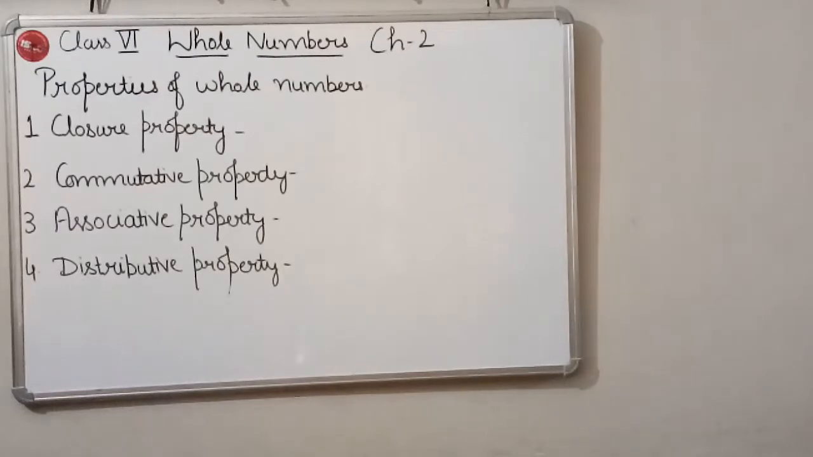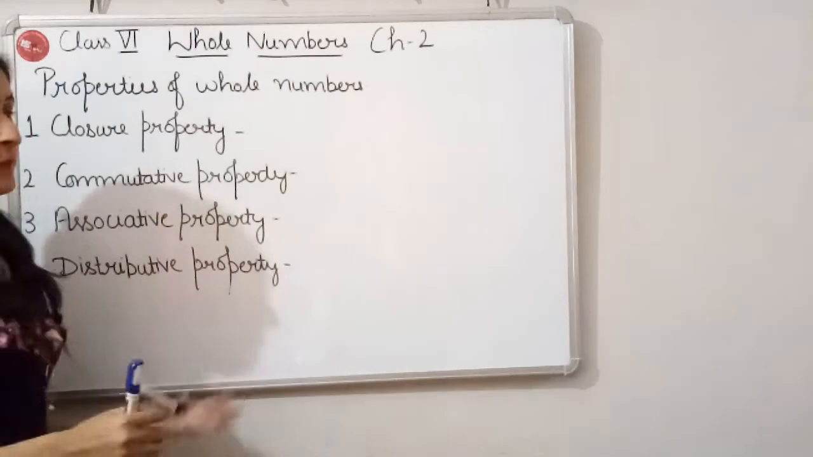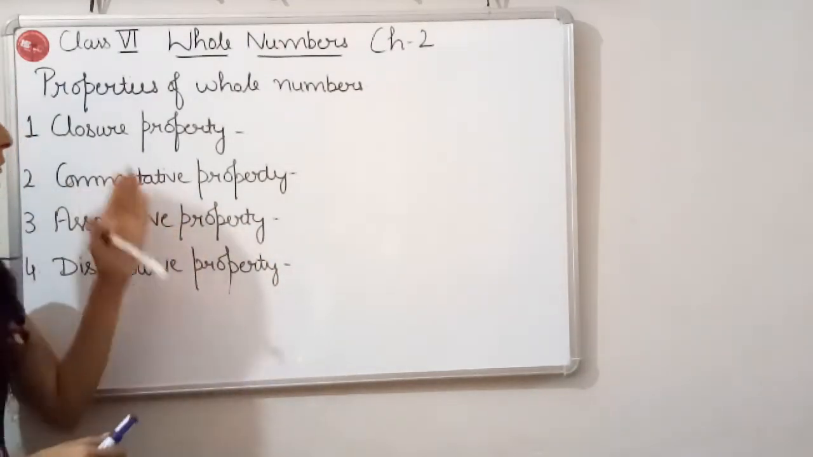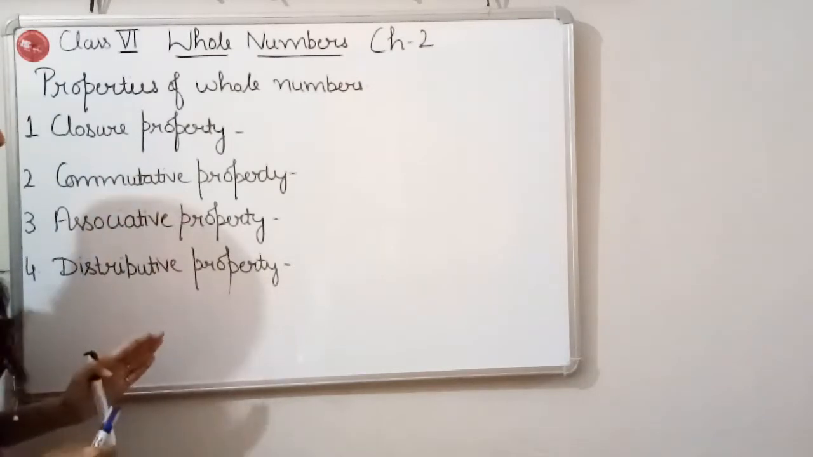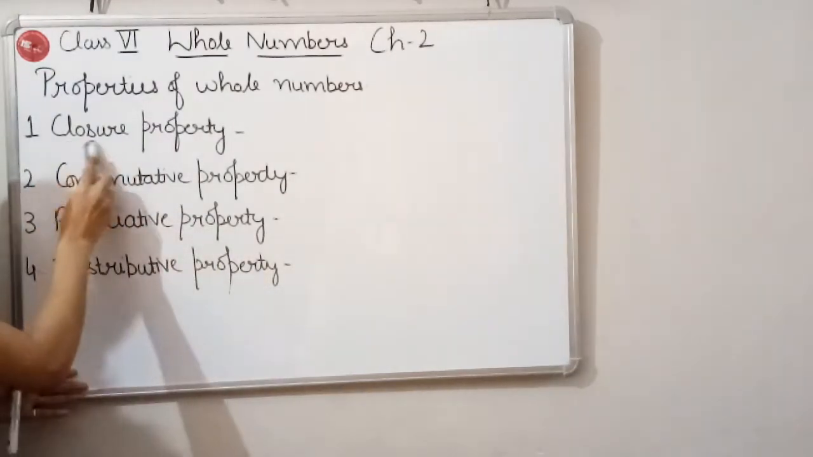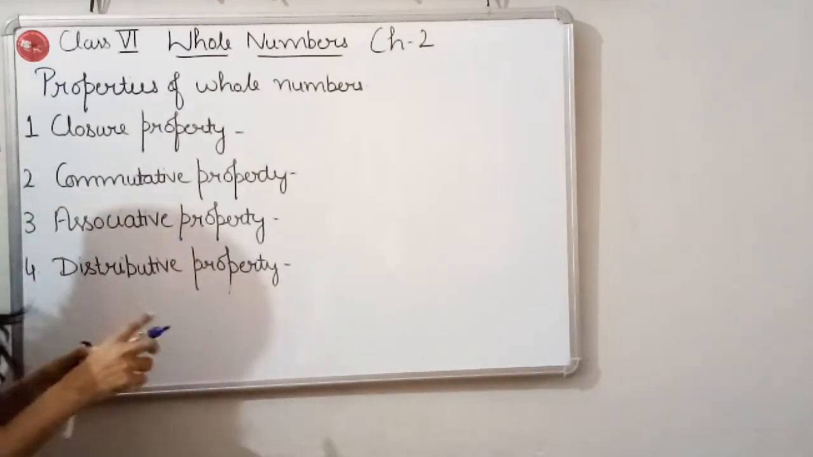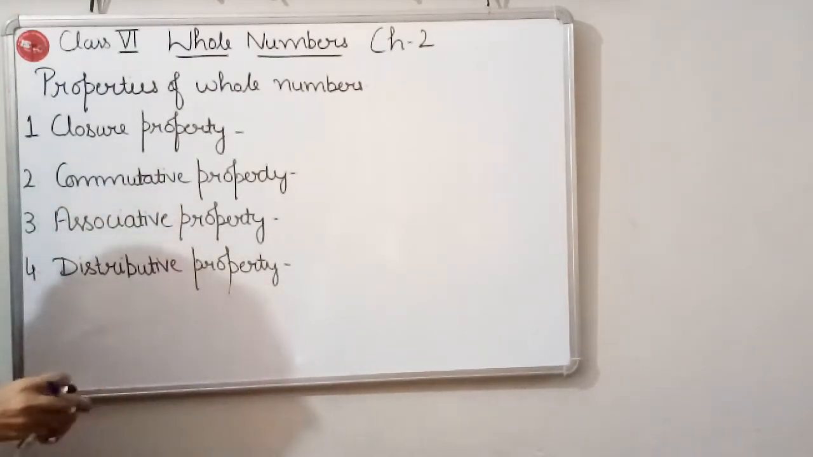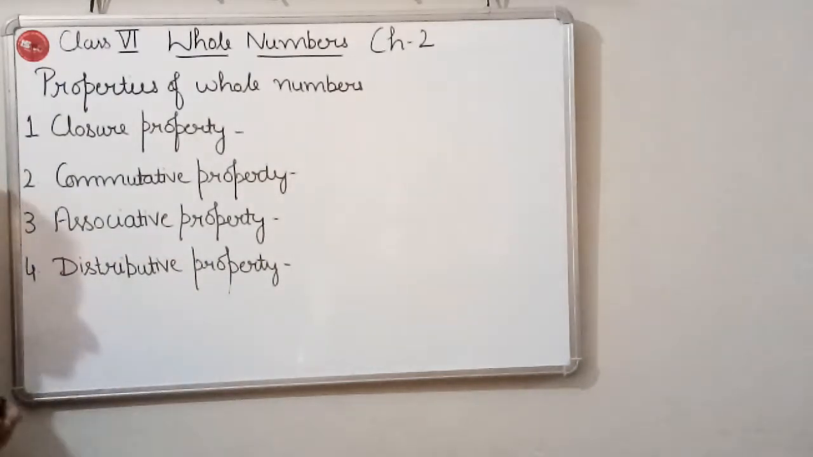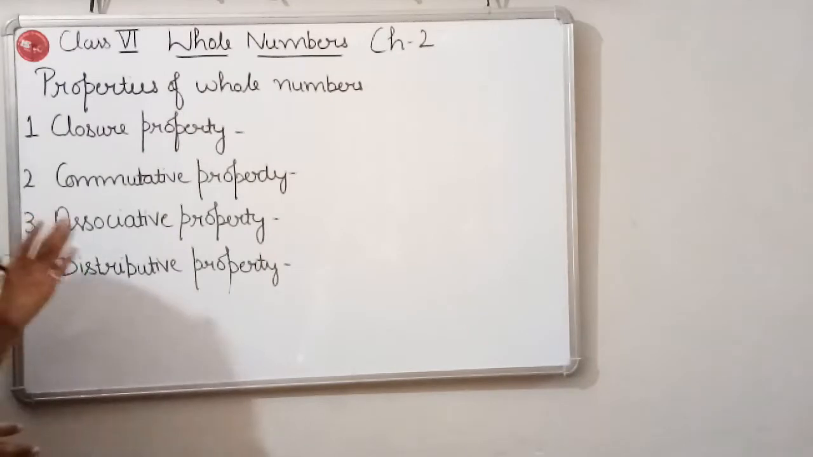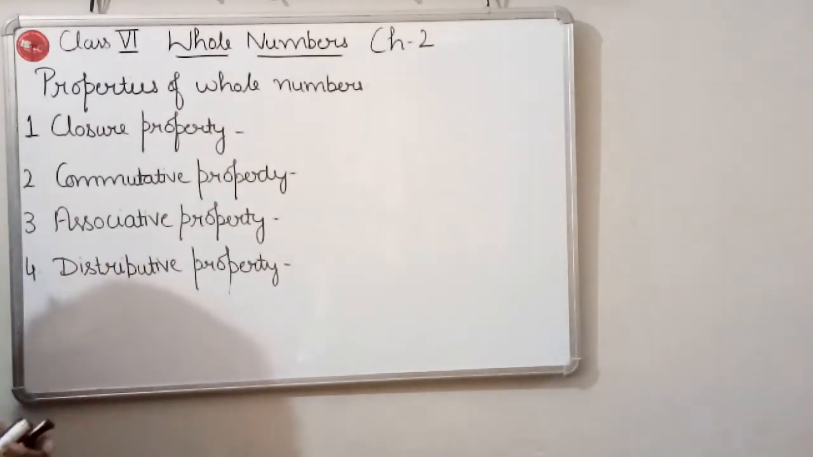Now we will discuss the properties of whole numbers in brief, because we have already discussed the properties. So now I will tell you in brief. There are 4 properties of whole numbers. First one is closure property. Closure property, what does it mean? Closure property means if you add two whole numbers, then the number which you will get as an answer will be again a whole number.